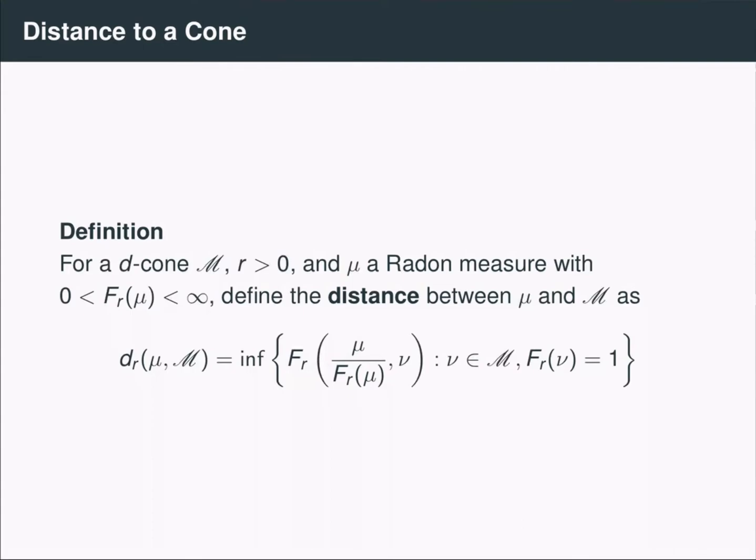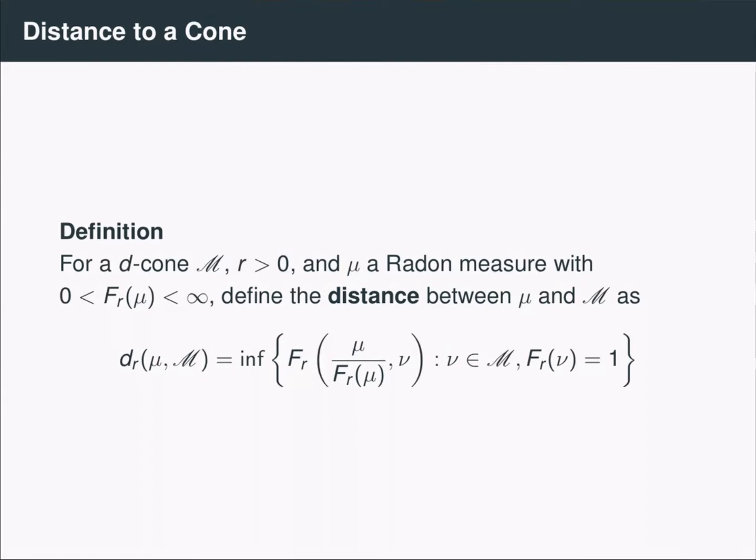Recall that the set of uniform measures is a strictly larger set than the set of Hausdorff measures restricted to planes. So that is, the cone of planar Hausdorff measures sits naturally within the cone of uniform measures. And later, it'll be useful for us to be able to measure the distance between an element of one cone to a smaller cone. So given a d-cone M, a radius r, and a Radon measure mu, so that F_r of mu is positive and finite, we define the distance between mu and the cone of measures M as the infimum over all measures nu for which F_r of nu is equal to 1 of the F_r distance between this measure nu and the renormalized measure mu, so mu divided by F_r of mu.